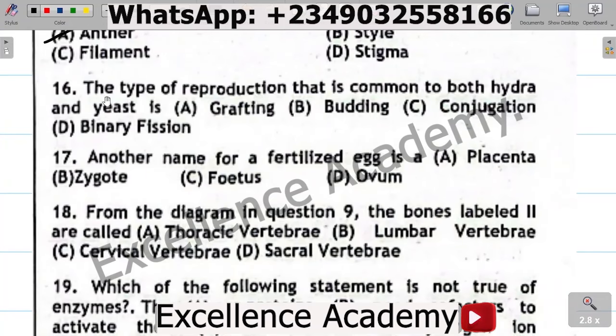Question 16. The type of reproduction that is common to both hydra and yeast is A. Grafting, B. Budding, C. Conjugation, D. Binary fusion. The correct option is B. Budding. During unfavorable conditions, organisms like hydra form what is called a bud to help them. So the correct option is B.